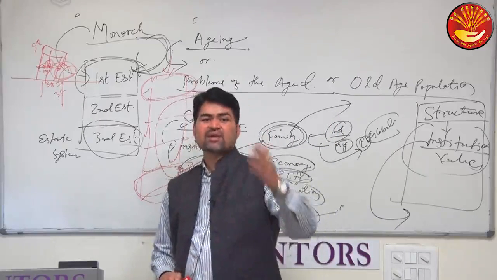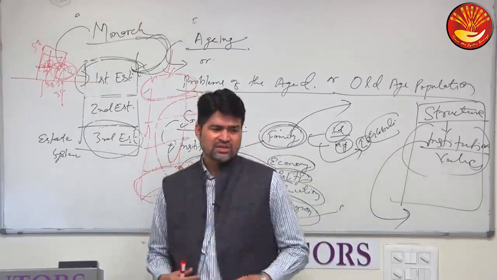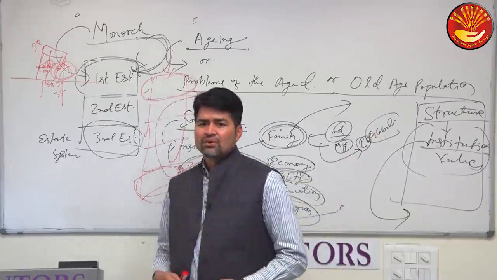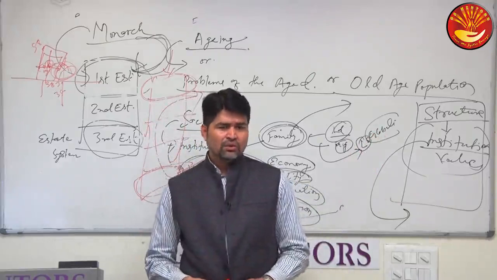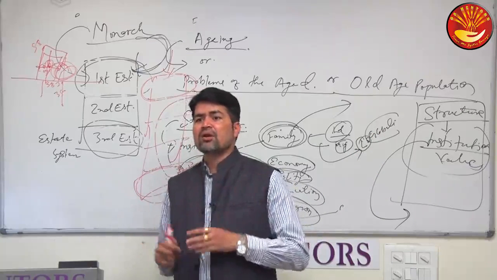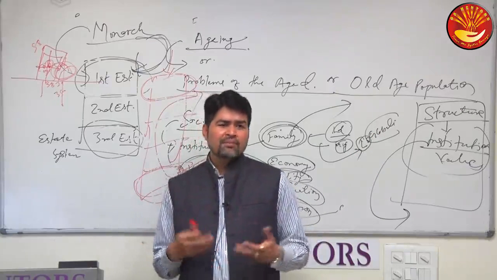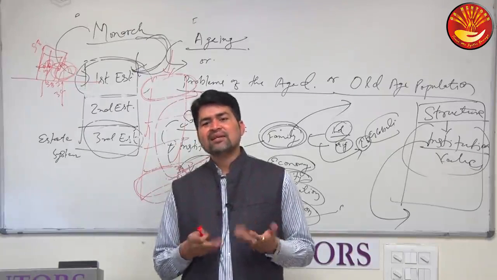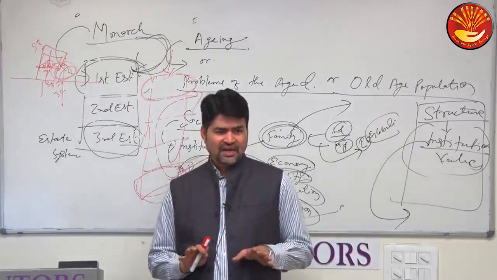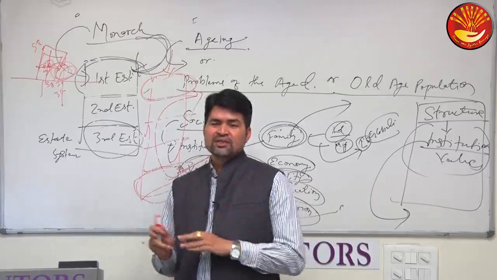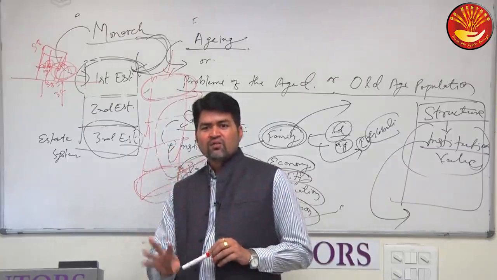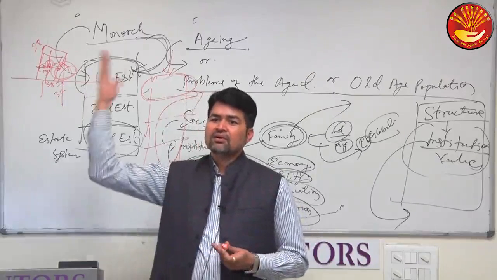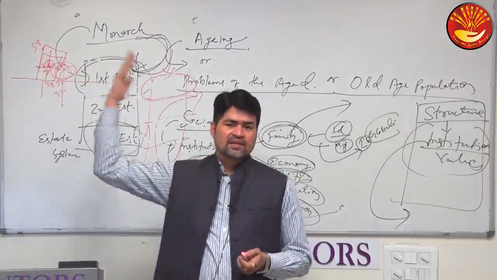High inflation, high price rise. Look at the price rise, inflation. Continuously we have seen a rise in inflation. Successive governments have failed in controlling inflation, and now we have become inflation neutral. Society has become inflation neutral, that it makes no difference to them. When a party is in opposition, it says we will control inflation, we will do this and that. When the party comes to power, they themselves, see the prices of petrol and diesel.